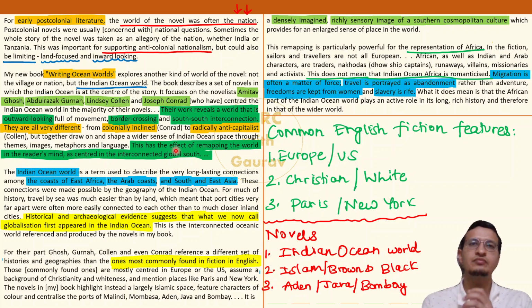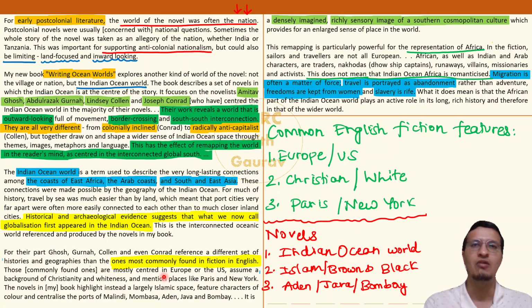First of all, the Indian Ocean region, East Africa, the Arab coast and all this, they were amazingly interconnected to each other. A lot of interconnected global south is happening. Inland travel might be limited, but these port cities were connected amazingly well to each other.